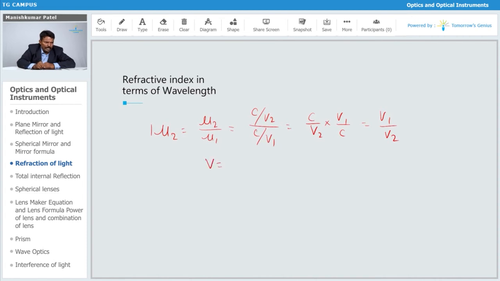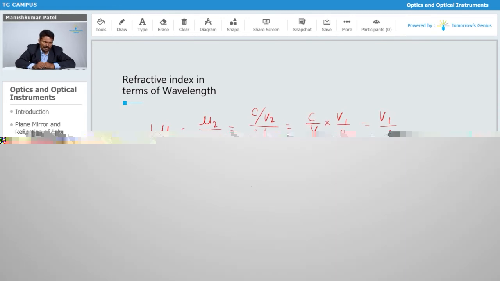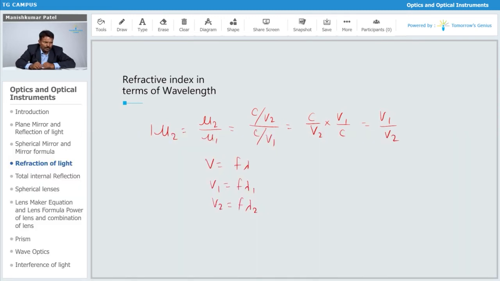Again, we know that velocity is equal to frequency into wavelength. So v1 is equal to f into lambda 1 and v2 is equal to f into lambda 2. The frequency is the same when light enters from one medium to another. So mu 2 1 is equal to f lambda 1 upon f lambda 2, that is lambda 1 upon lambda 2.